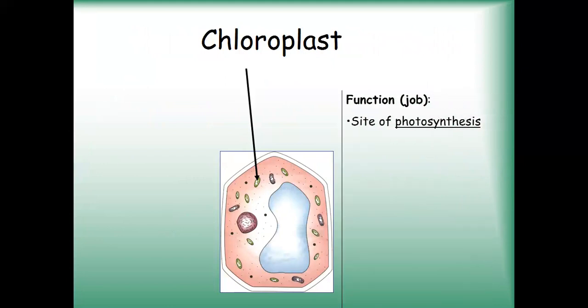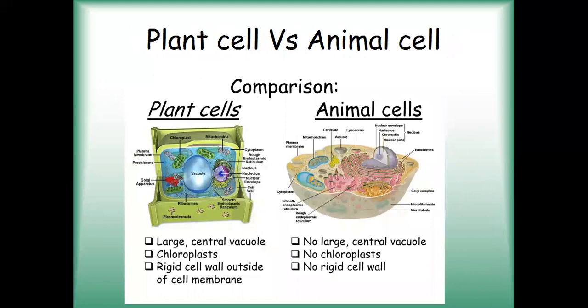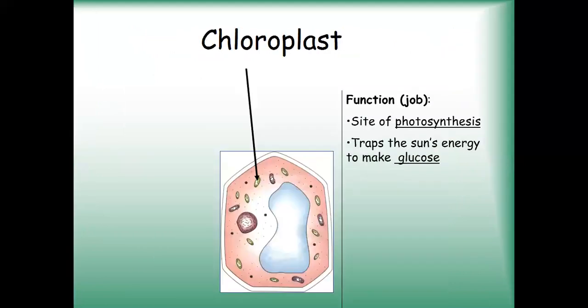Now what about the function of chloroplast? They are the site of photosynthesis. So as you all know, plants can prepare their own food with the help of chlorophyll, with the help of sunlight, with the help of water. So this chlorophyll is present inside this chloroplast. So it is a site of photosynthesis. Along with that, it traps sun's energy to convert it into glucose. So the main function of chloroplast is to trap the solar energy and convert it into glucose and store in the plants.